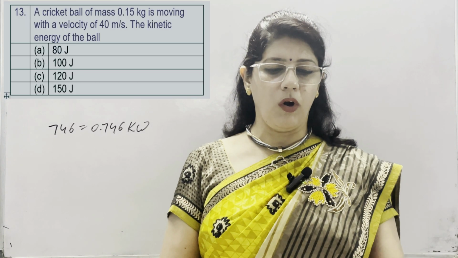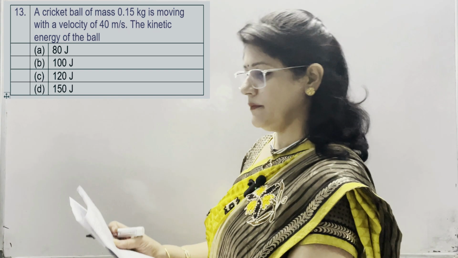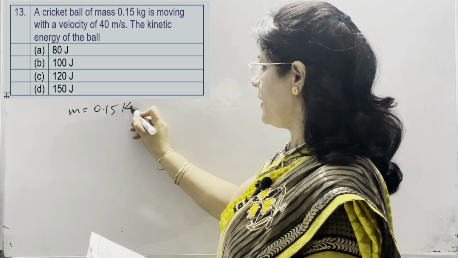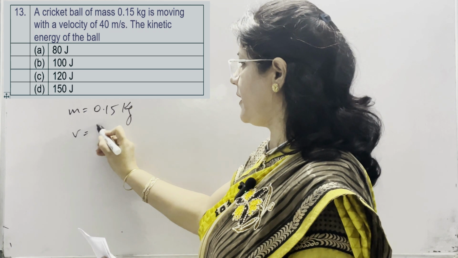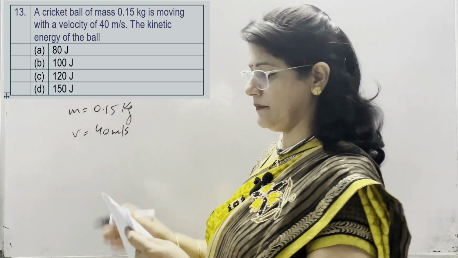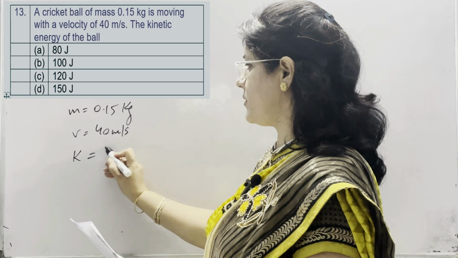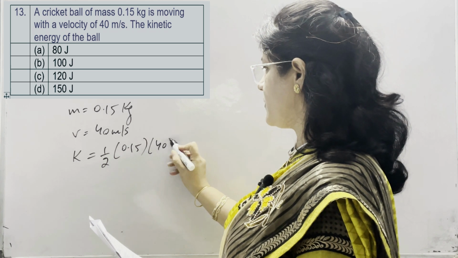Next is a cricket ball of mass 0.15 kg, SI unit, mass 0.15 kg is given, is moving with a velocity of 40 meter per second. The kinetic energy of the ball is, kinetic energy is equal to half m and v square.